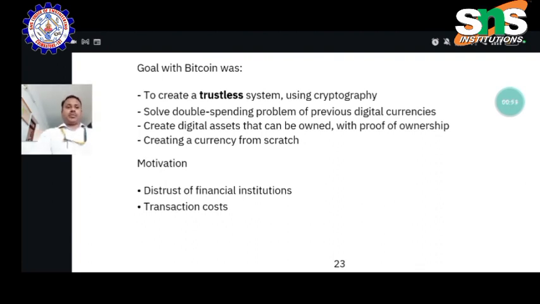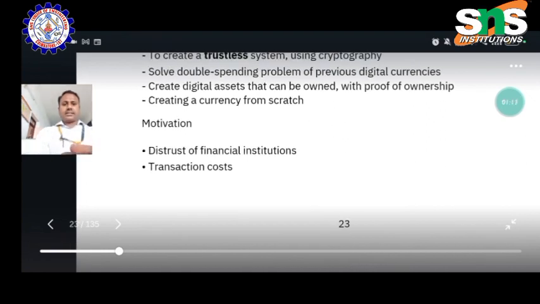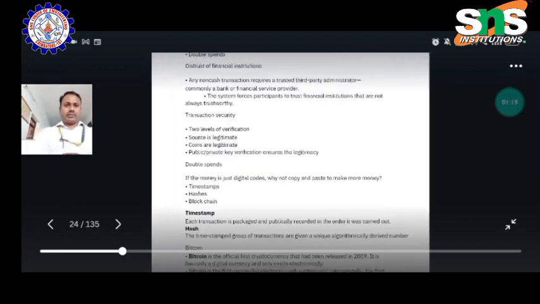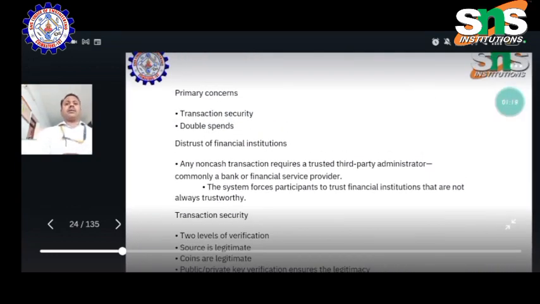I hope you know that from the beginning itself we are going to start the process. So here the motivation is distrust of financial institutions and transaction cost. What is transaction cost? What is distrust? These things we can see in the next slide. So in that, there are some primary concerns. One is transaction security and double spends. Then distrust. These are all the major drawbacks of financial institutions.